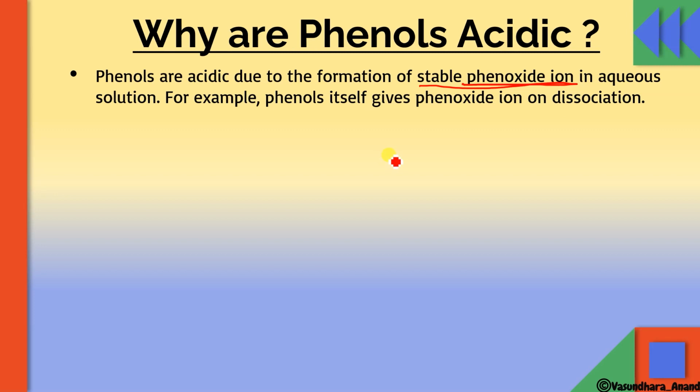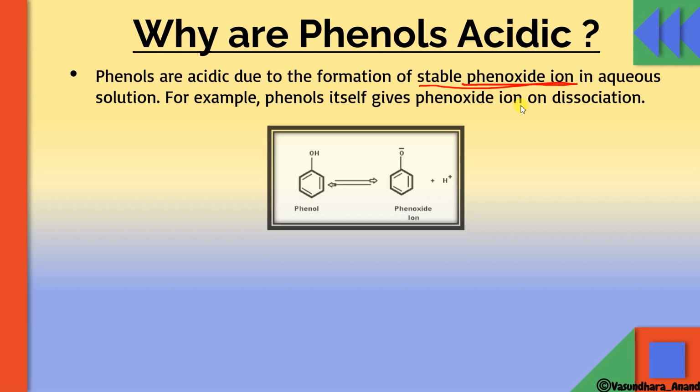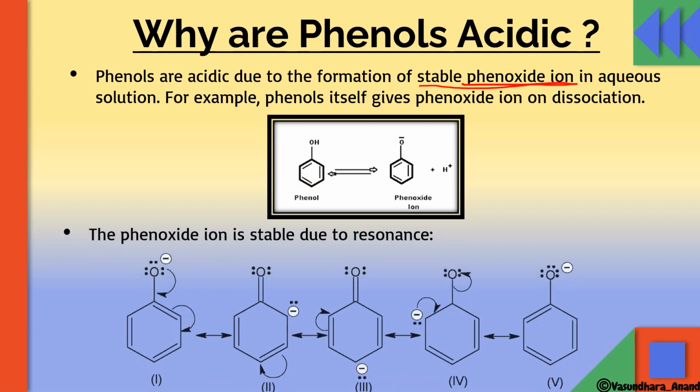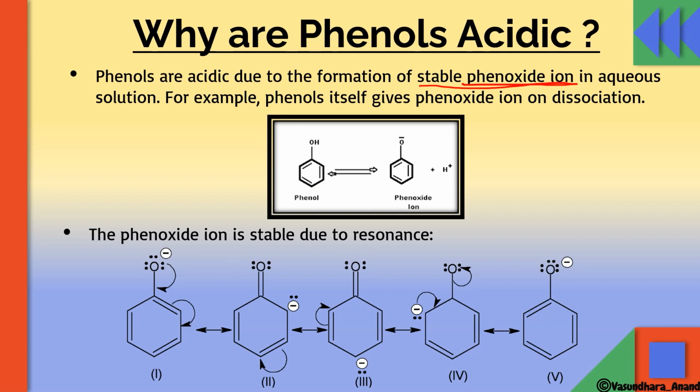For example, phenol itself gives phenoxide ion on dissociation. So how is it so? We can say that phenol on dissociation gives a phenoxide ion and H plus. This phenoxide ion is resonance stabilized, and that's why phenol shows acidic character. Phenoxide ion is stable due to resonance, and we can see that resonance here.